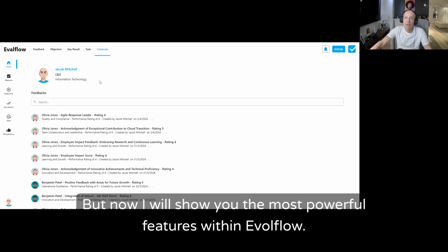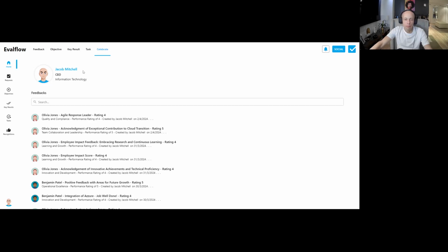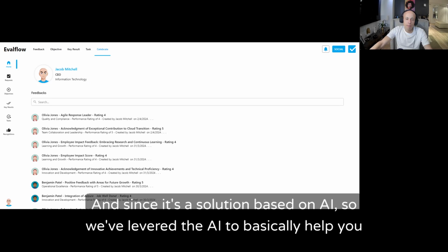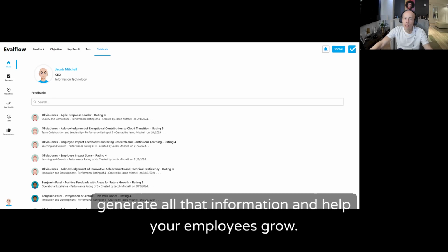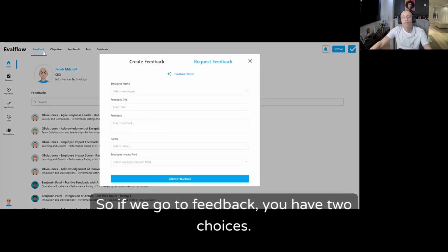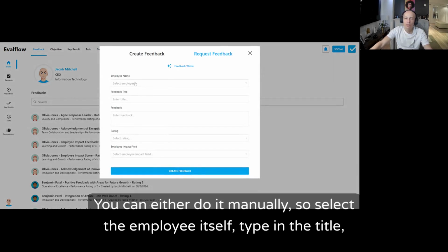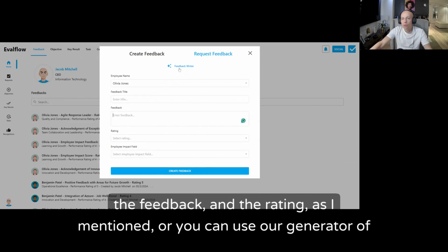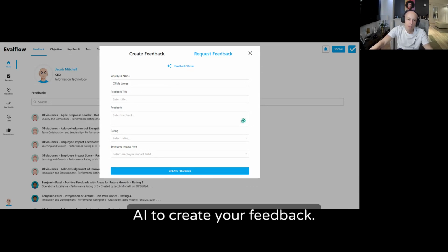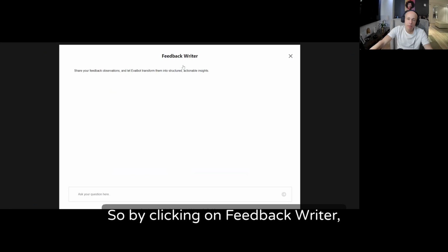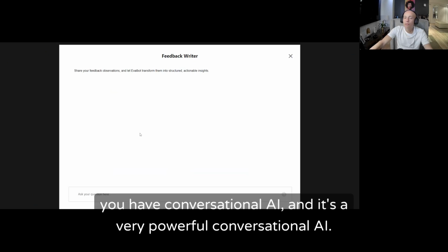But now I'll show you the most powerful features within Evolveflow. And since it's a solution based on AI, we've leveraged AI to basically help you generate all that information and help your employees grow. So if we go to feedback, you have two choices. You could either do it manually, so select the employee itself, type in the title, the feedback, and the rating, as I mentioned, or you can use our generative AI to create your feedback. So by clicking on Feedback Writer, you have Conversational AI, and it's a very powerful conversational AI.